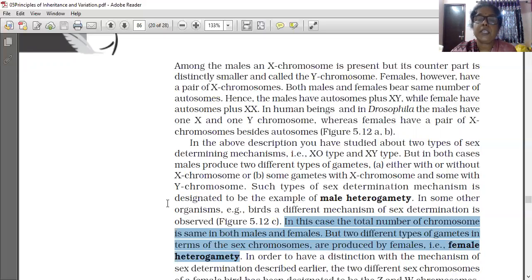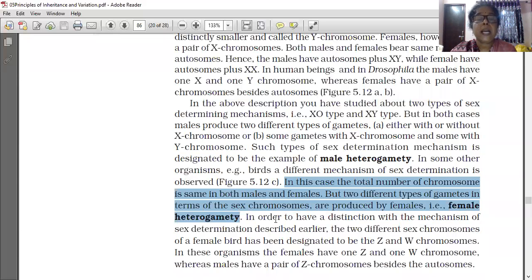In order to distinguish it from the mechanism of sex determination described earlier, the two different sex chromosomes of a female bird have been designated as the Z and the W chromosome.